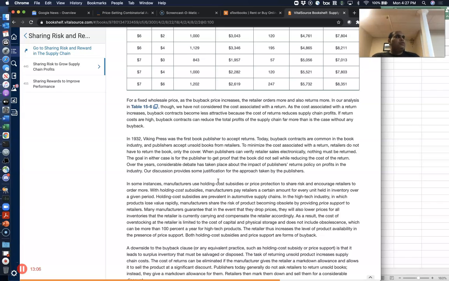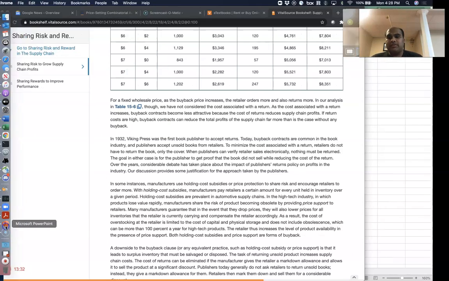So what publishers usually tell places like Barnes and Noble is, if you're unable to sell the book by the end of the season, discount it heavily and sell it, and we will pay you the discount, right? So that is one way to do a buyback contract, and that's something to keep in mind. Anyway, so this is an example of a buyback contract.